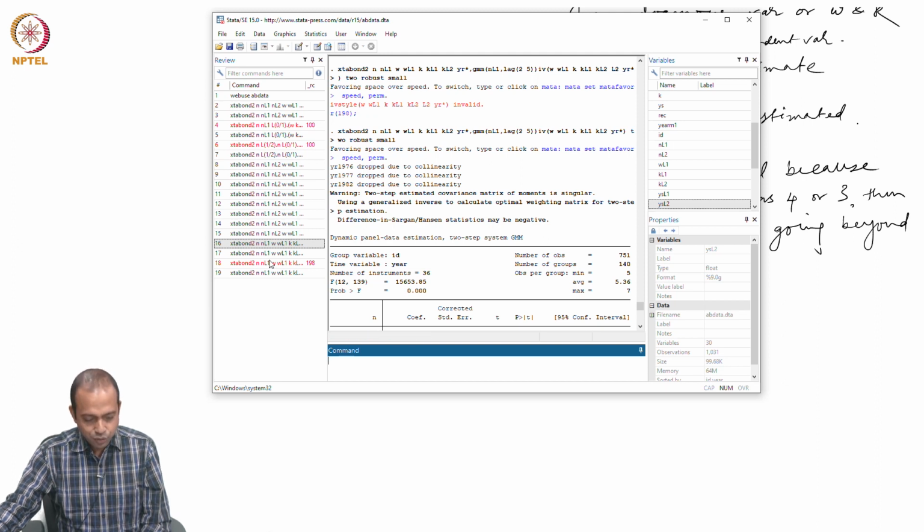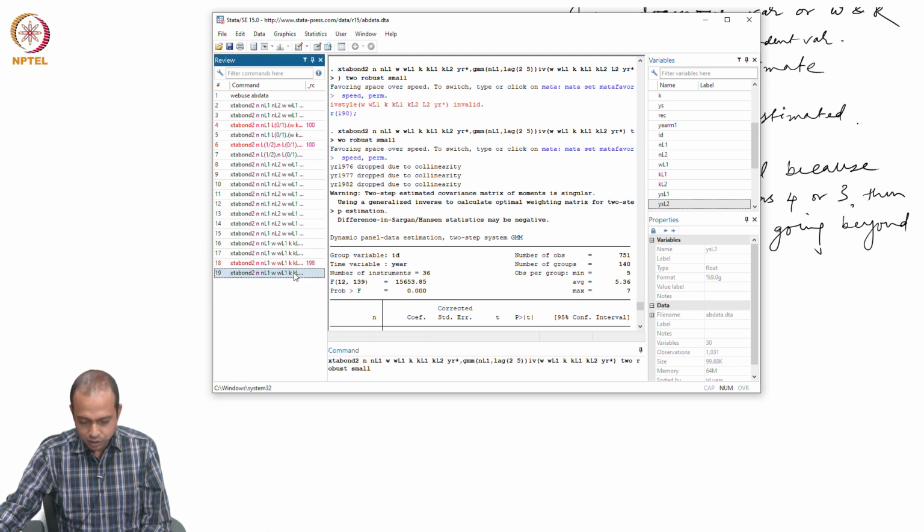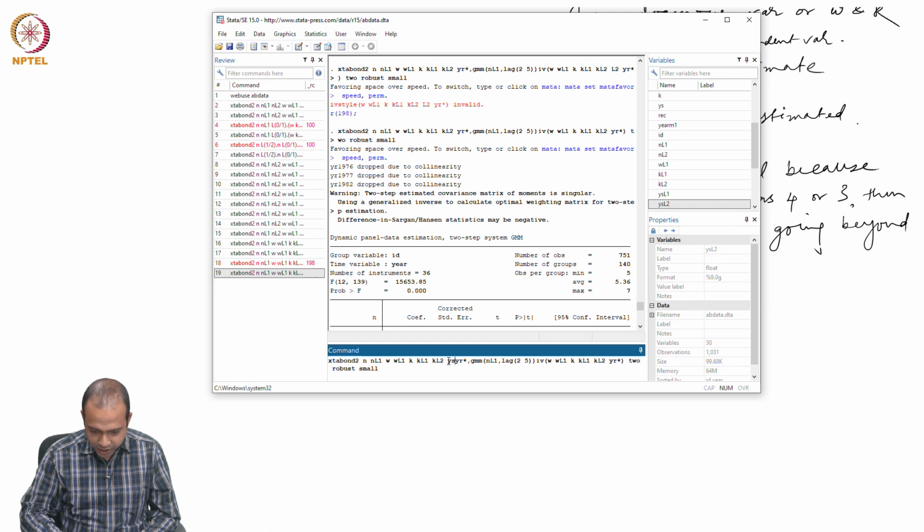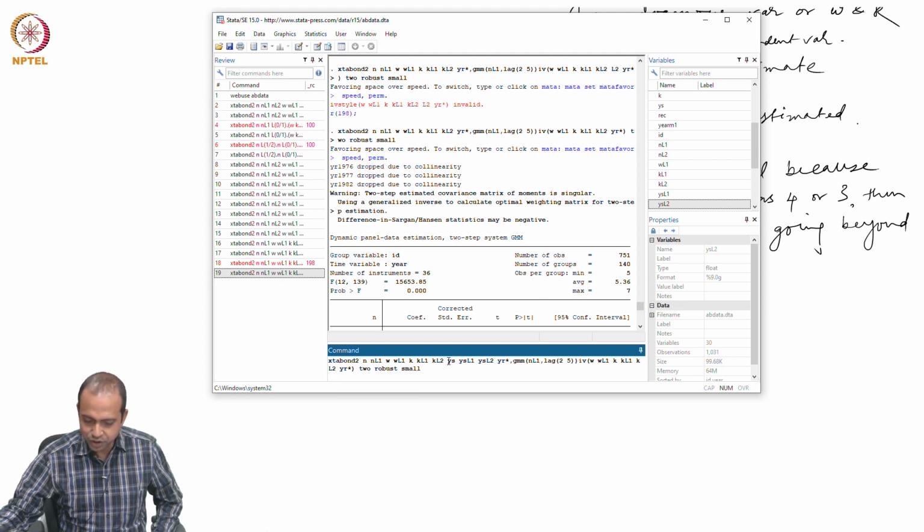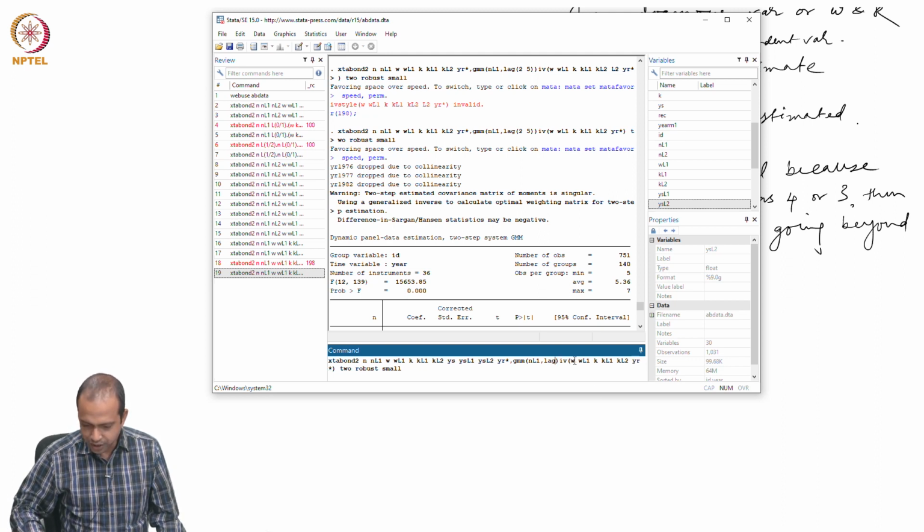Now, in this model, if I include YS also, what happened? YSL1 and YSL2. Now, I am considering once again industrial output, but I am just removing the restriction on lag length.